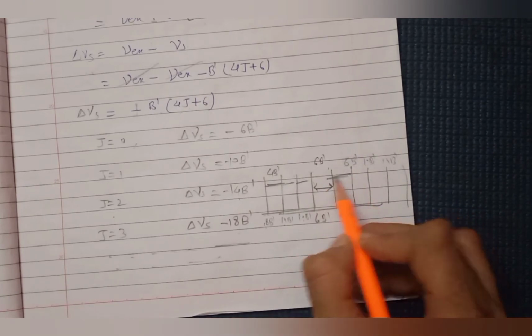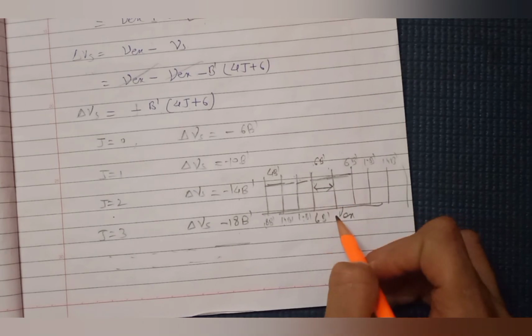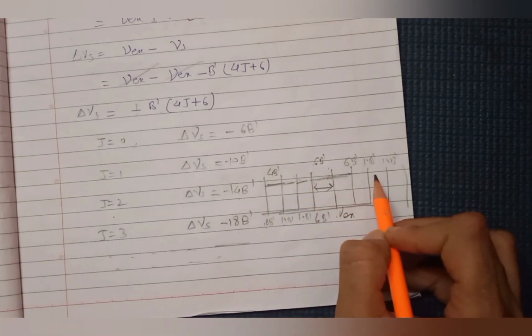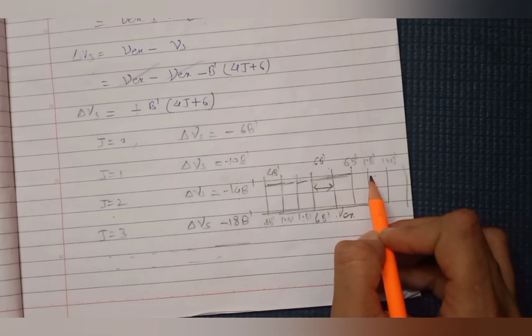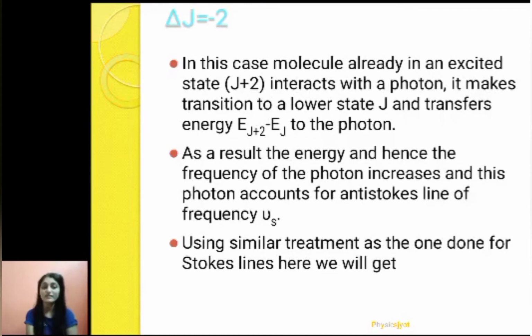So the first anti-Stokes line or Stokes line is at a distance of 6b' from the parent line, and the distance between consecutive Stokes lines or consecutive anti-Stokes lines is constant, equal to 4b'. Okay. So we have seen what happens when delta J equals plus 2. What happens when delta J equals minus 2?